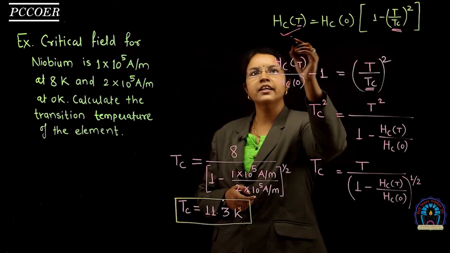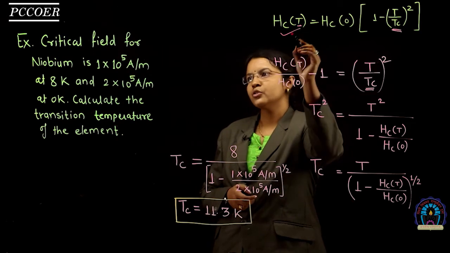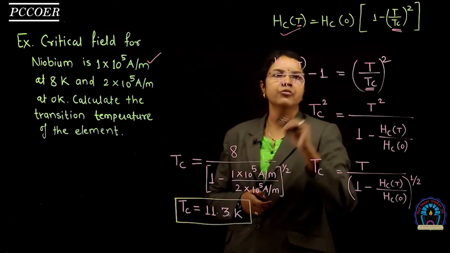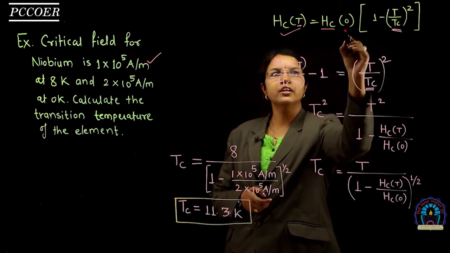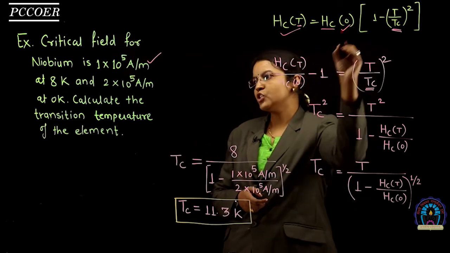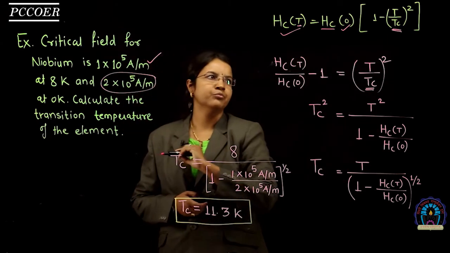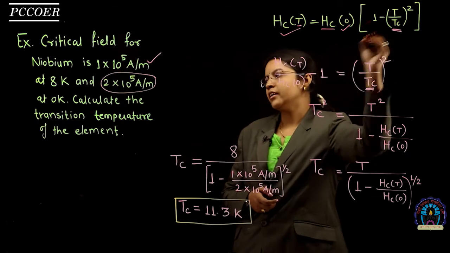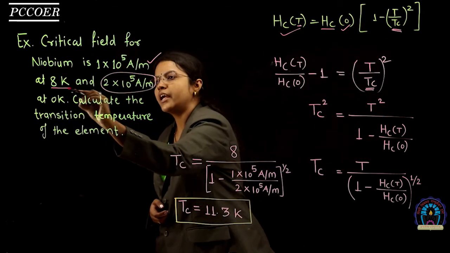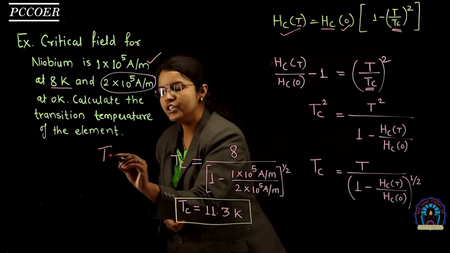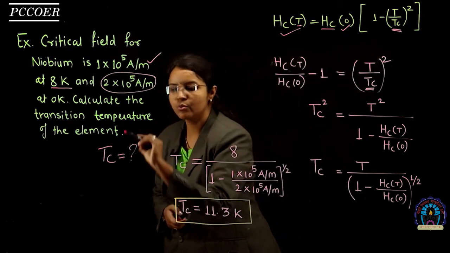Here HCT is the critical magnetic field at T Kelvin, so this value is 1 into 10 to the power 5 ampere per meter. HC0 is the critical magnetic field at 0 Kelvin, so this value is 2 into 10 to the power 5 ampere per meter. Then T, this value is 8 Kelvin. Then we have to find the value of the transition temperature, so Tc is equal to question mark.